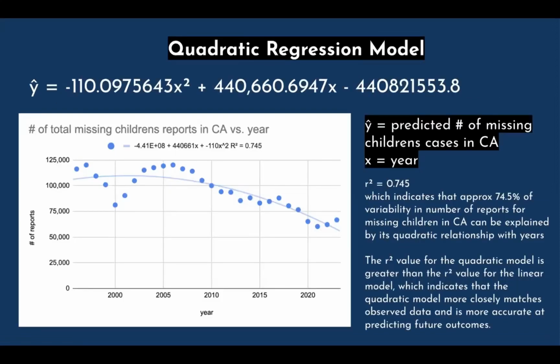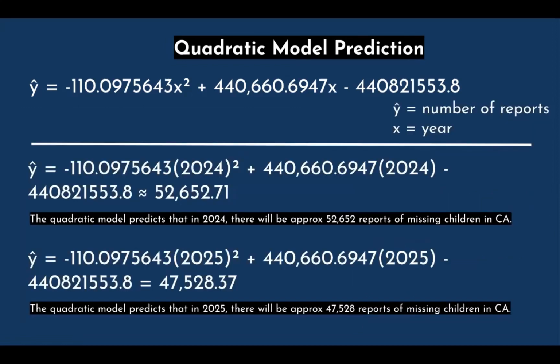Next, I did a quadratic regression model, and as you can see here, this is the equation for the line, and the graph below shows what it looks like. And for the quadratic regression model, I got an R squared of 0.745, which indicates that approximately 74.5% of variability in numbers of reports for missing children in California can be explained by its quadratic relationship with years. And the R squared value for the quadratic model is greater than the R squared value for the linear model, which indicates that the quadratic model more closely matches observed data and is more accurate at predicting future outcomes.